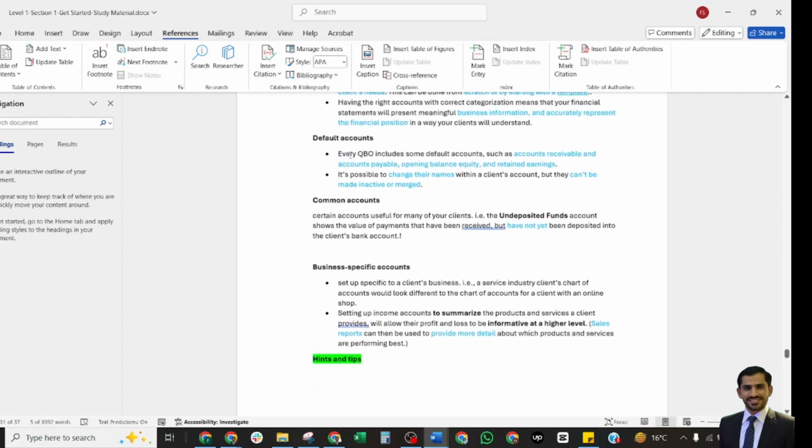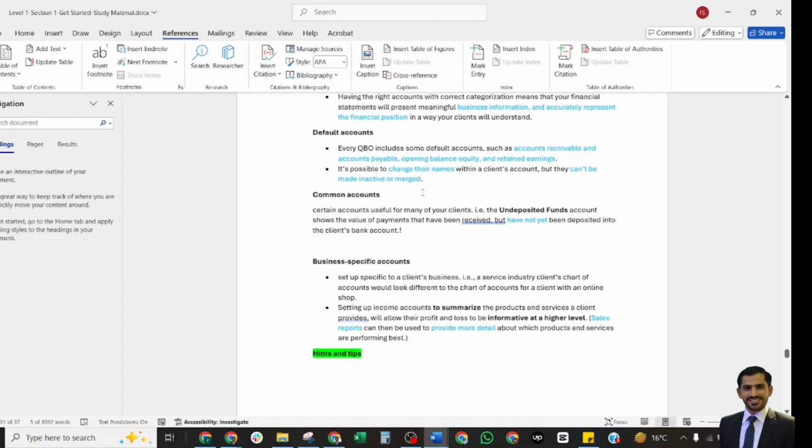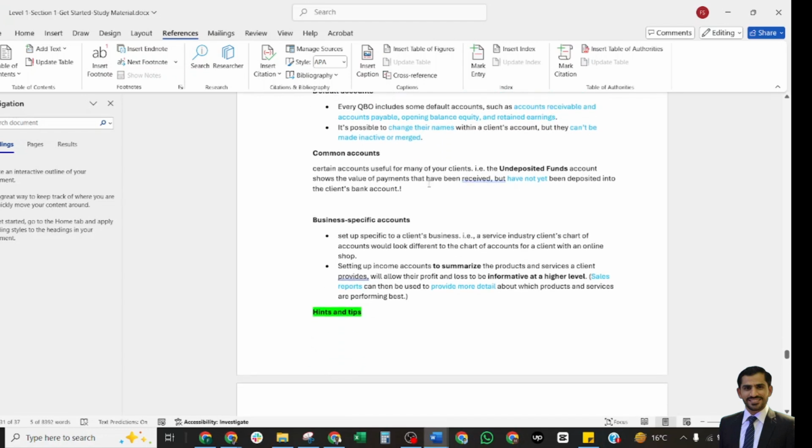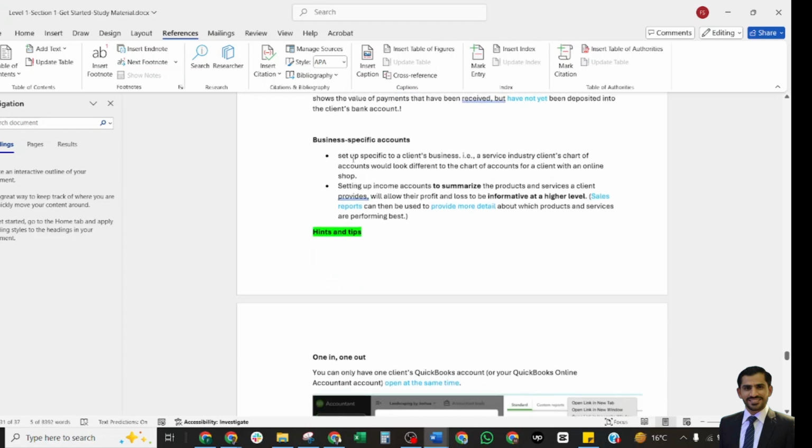Default accounts. Every QuickBooks has some default accounts like accounts receivable, accounts payable, opening balance equity, and retained earnings. It's possible to change their names within the client's accounts, but they cannot be made inactive or merged. This is very important. Common accounts are also available in the client's accounts, like the undeposited funds account. These are used to receive money when those transactions have not been deposited in the bank.